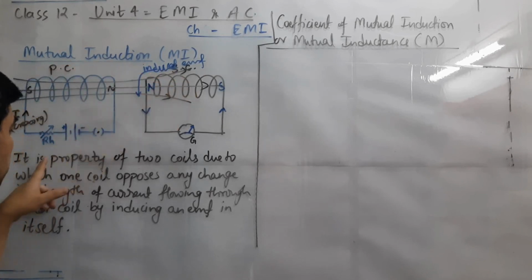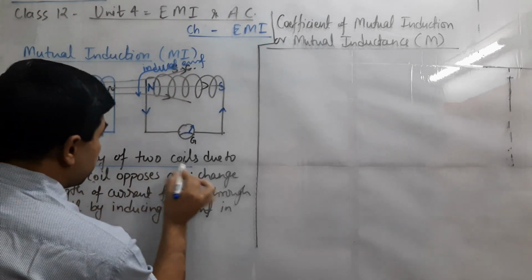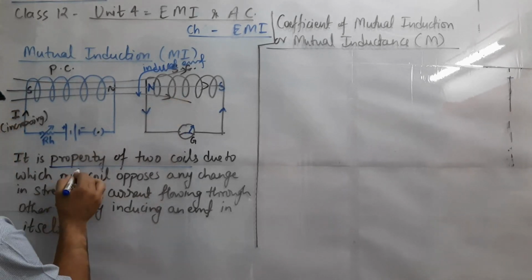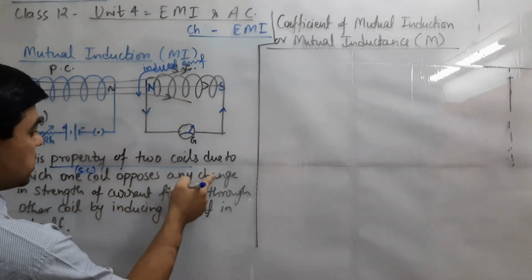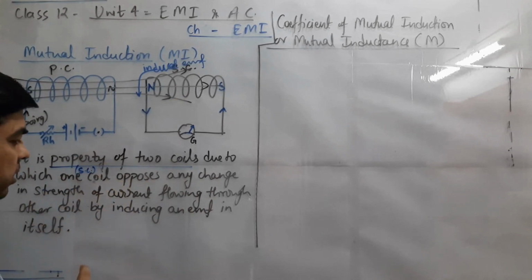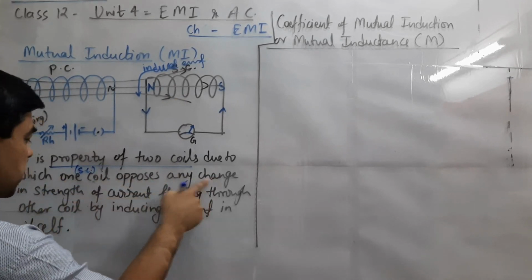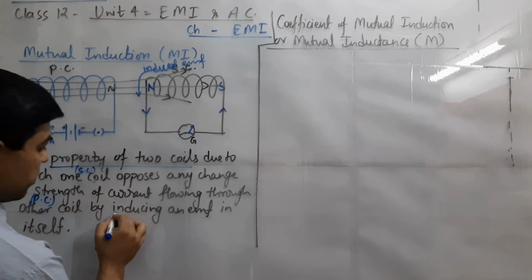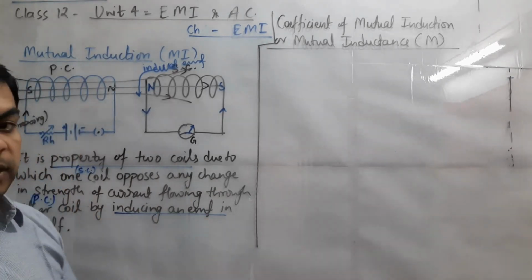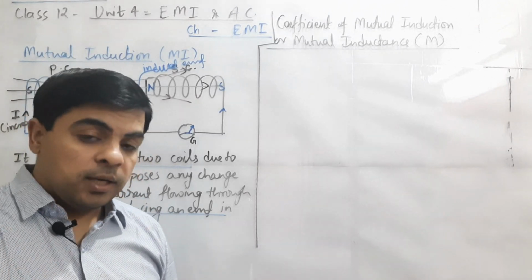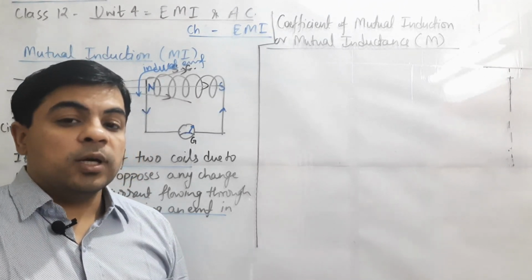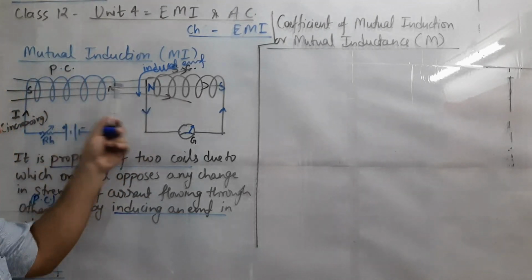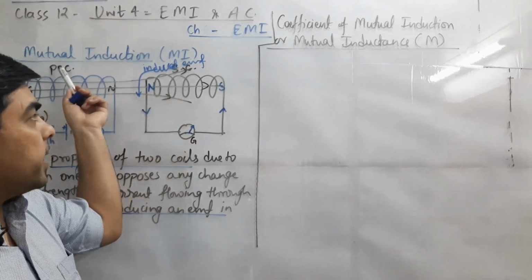So it is basically the property of two coils, primary and secondary, due to which one coil, here meaning the secondary coil, opposes any change in strength of current flowing through the other coil, meaning the primary coil, by inducing an EMF in itself, meaning in the secondary coil. So this time the induced EMF will be developed in the secondary coil, but opposition is provided to the change in current in the primary coil. So two coils are linked here, that's why we call this electromagnetic induction, in short induction, as mutual induction.